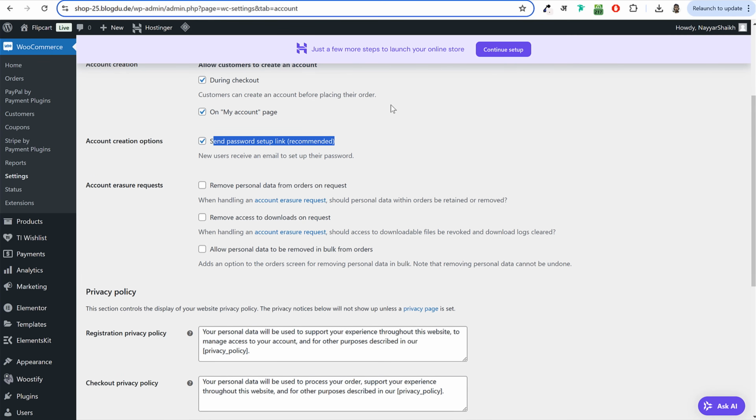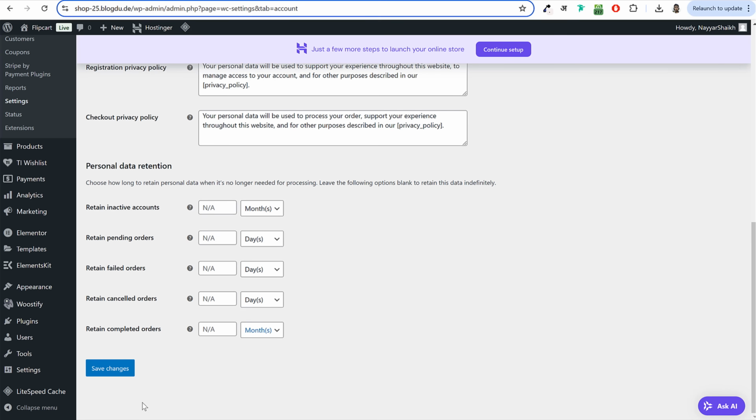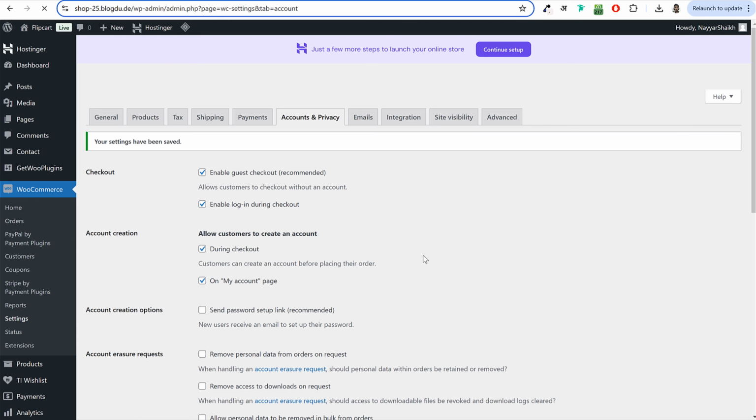So whenever any customer creates an account on your website, they can enter the username, but they cannot enter the password. Once they enter the email address, a link will be sent to their email address. And once they click on that link, they can set their password. This is to protect your website so that people cannot enter any random email address and create accounts on your website. Okay, so you can tick mark this. I'll untick this just for demo purposes. Click on Save Changes. And finally, leave all these things, go to Advanced.